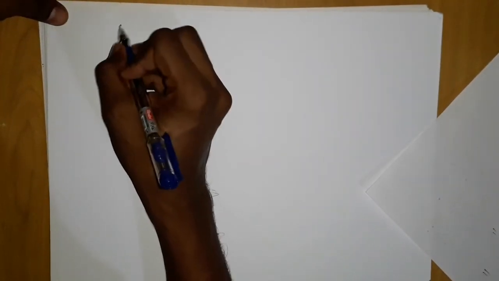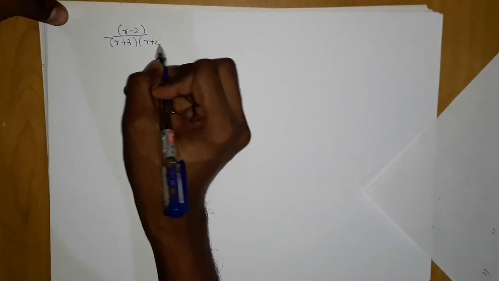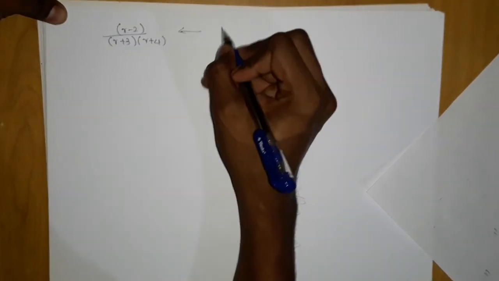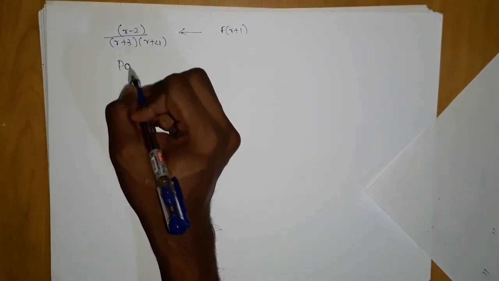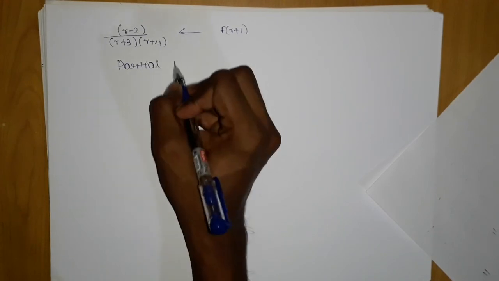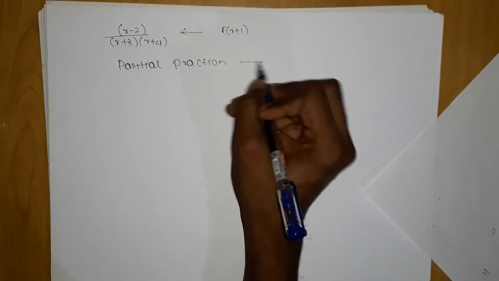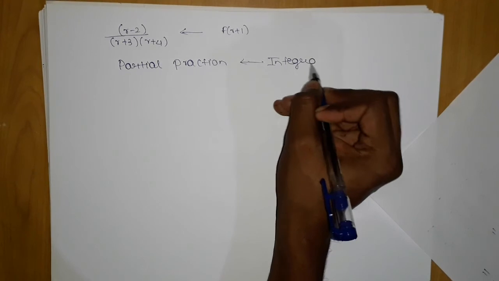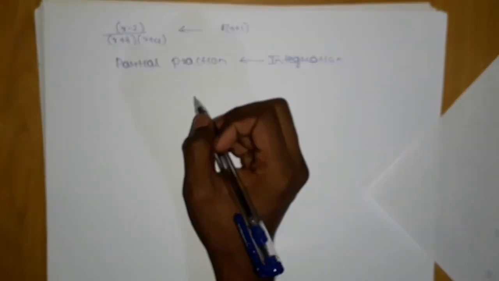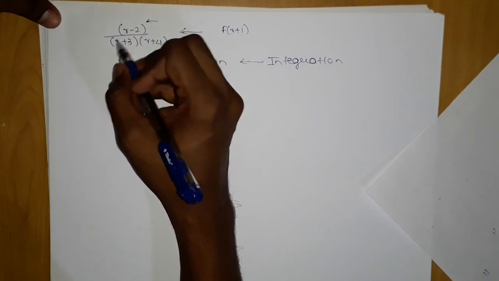Now one thing, in many problems you will face this: r minus 2 upon r plus 3, r plus 4, these types of problems are given. How to break this, how to apply f of r plus 1? In that you should use this partial fraction thing. This will also be used in integration, continuously, in the last. This works when the numerator power is less than the denominator power.